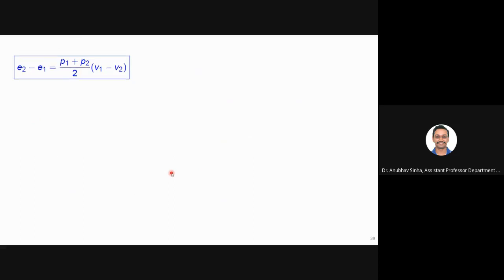Okay, now we have this equation. What is delta E? This is basically your average pressure, half of (P1 plus P2), and this is minus delta V, where delta V is V2 minus V1.